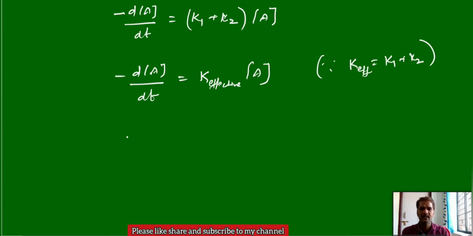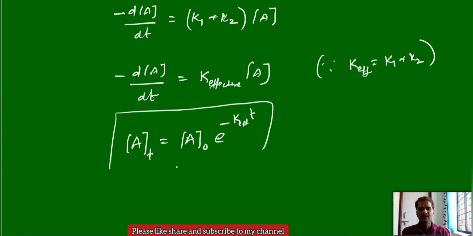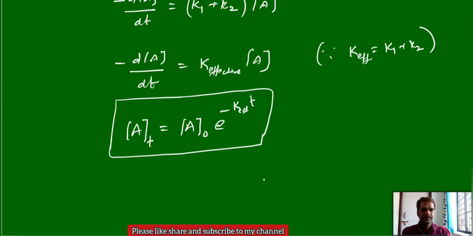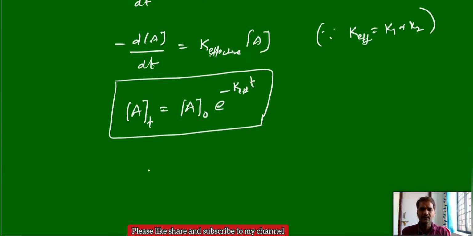The same concept applied here gives finally the concentration of A at time t equal to concentration of A at initial time, A0, into e power minus K effective t, and this is the formula. By using this we can calculate the concentration of A left after some time t. This you can write further: in place of K effective, the concentration of A at t is equal to A0 into e power minus K1 plus K2 into t.